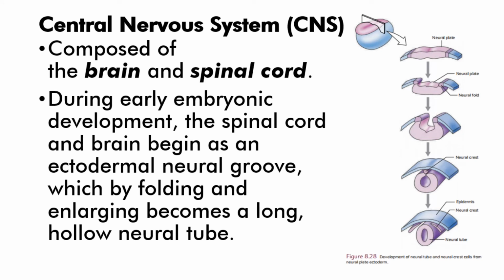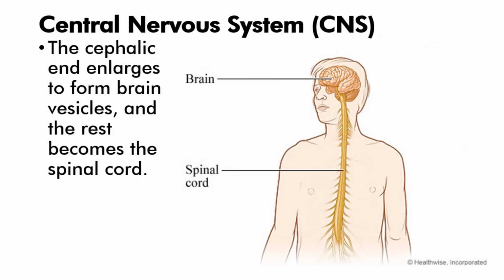During early embryonic development, the spinal cord and brain begin as an ectodermal neural groove, which by folding and enlarging becomes a long, hollow neural tube, which is shown in the diagram on the right. The cephalic end of this neural tube enlarges to form brain vesicles, and the rest becomes the spinal cord.